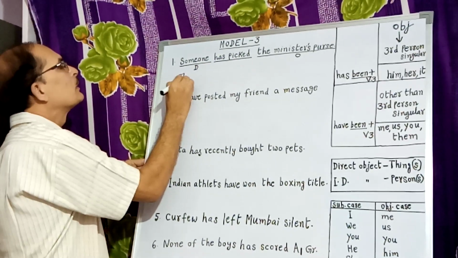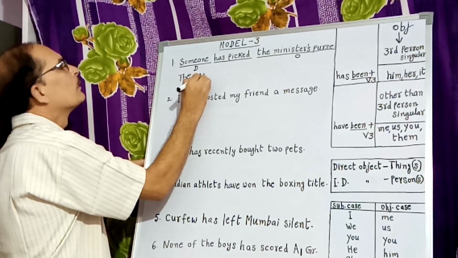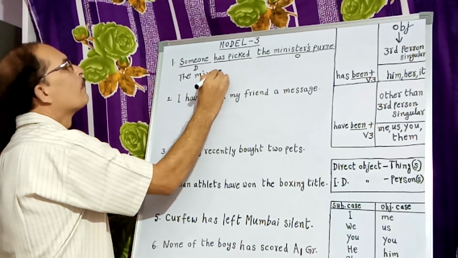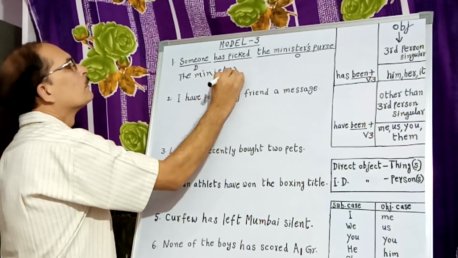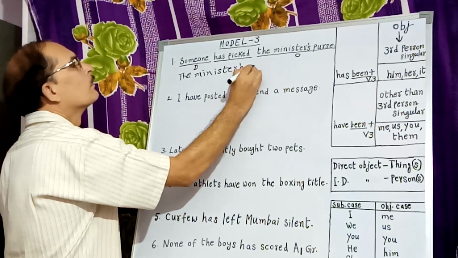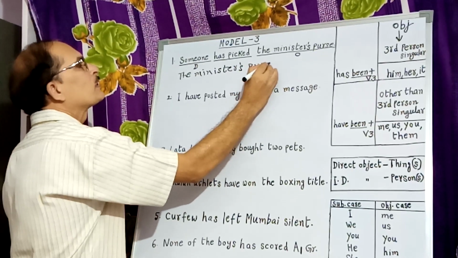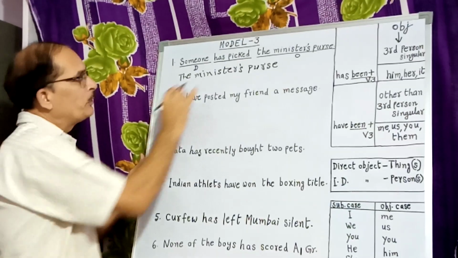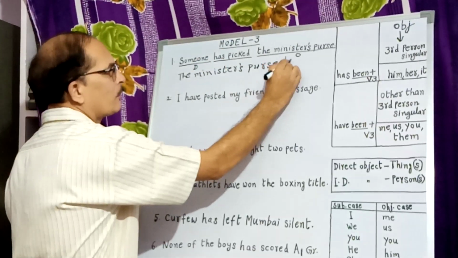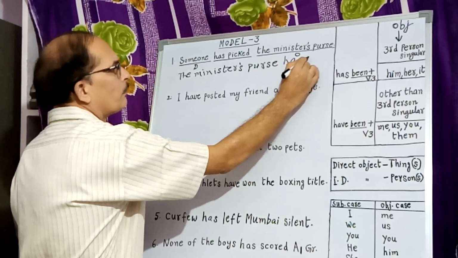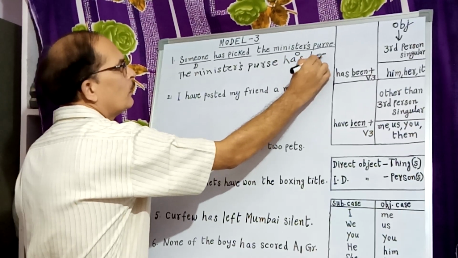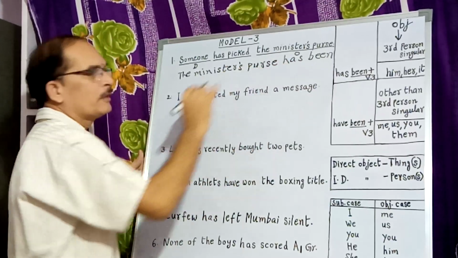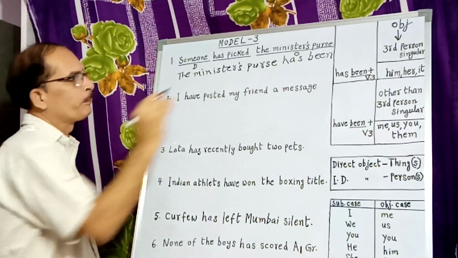Let us start with the minister's purse. This is in third person singular form. The minister's purse has been. So with has, have, had, we have to use been only.